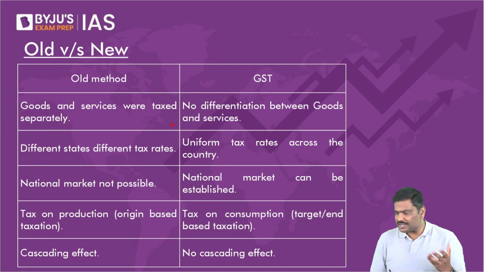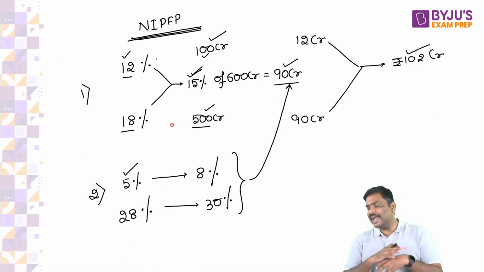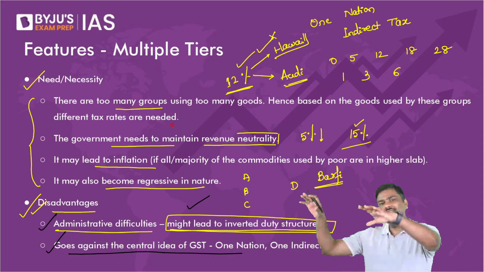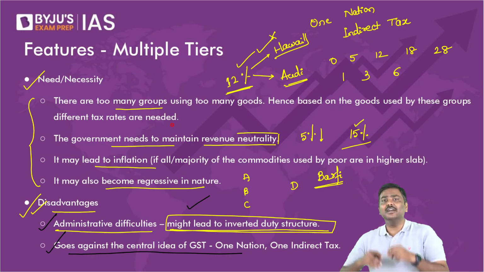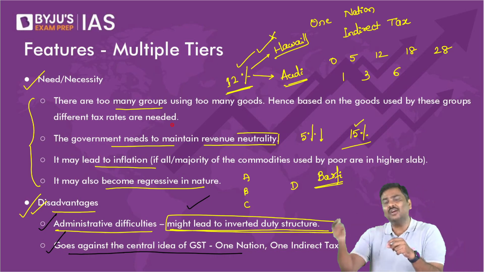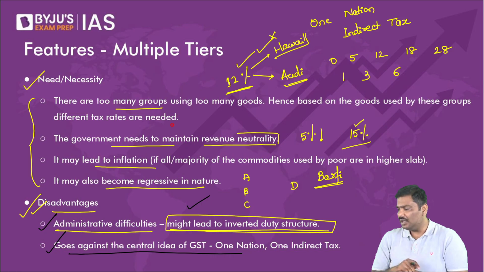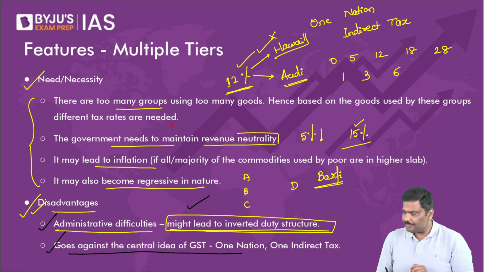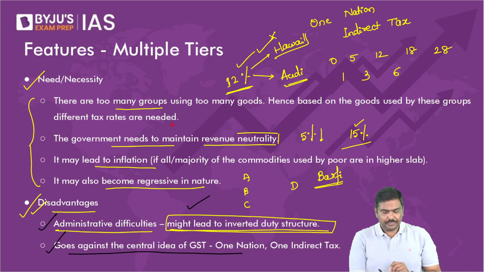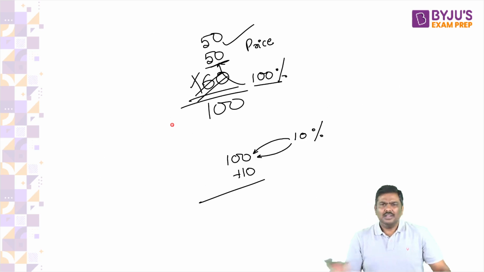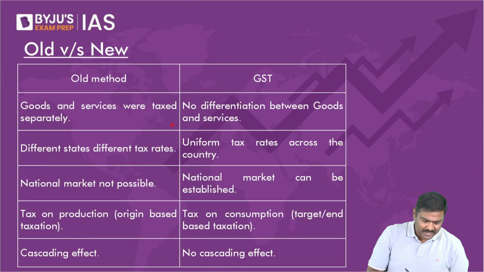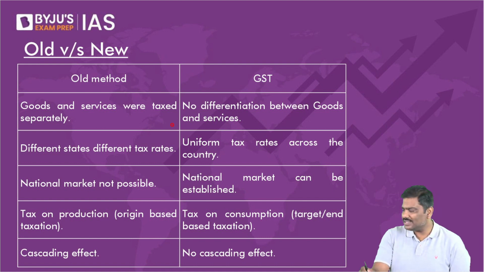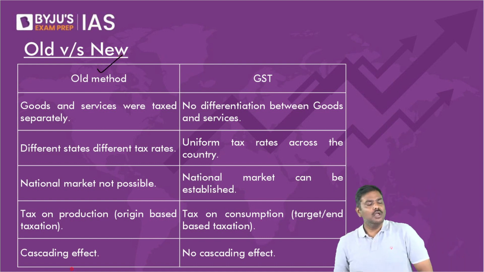Now I hope you understand why states are not happy to give away alcohol under GST. Why central and state governments are fighting over whether to have a GST rate on these fuel products or not. That is the basic argument here. Now let me go forward. Let me make a comparison of what the taxation system was earlier and what it is now.